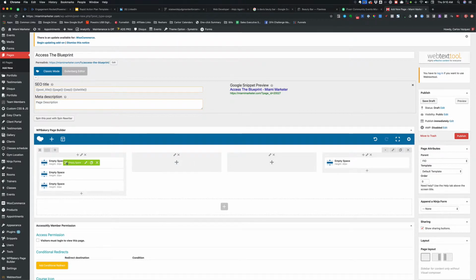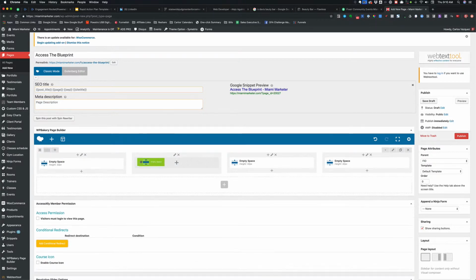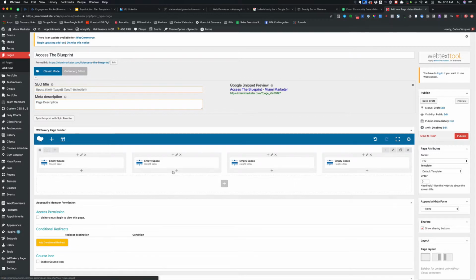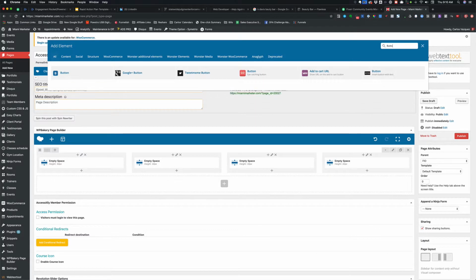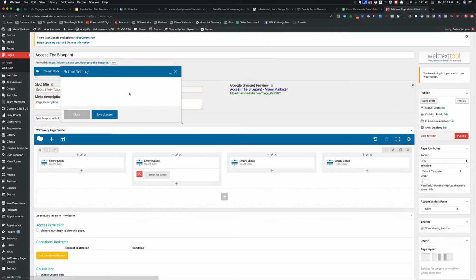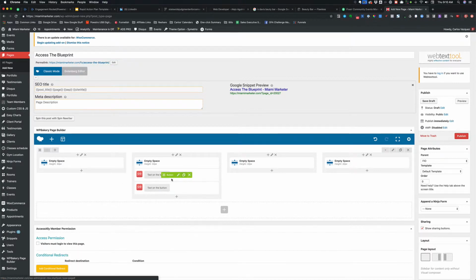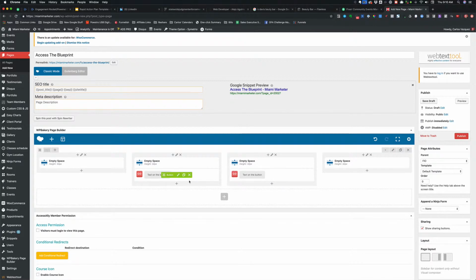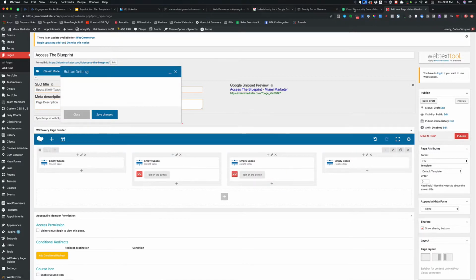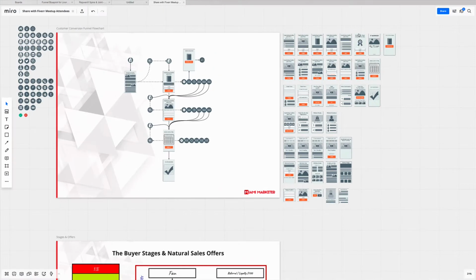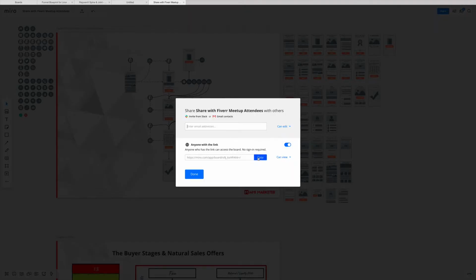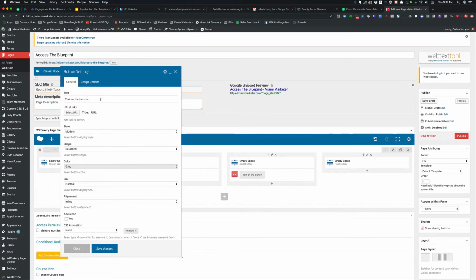And this is kind of boring, or this is really fun for you. You get to see behind the scenes. We're going to go like that, and I'm going to put the button right over here. So button. We're going to do an eye-catching button. Okay. Let's just close that for now, and I'm going to duplicate that because I'm just creating the structure of what I'm trying to do. So this one is going to link to the board. I'm going to click on this right here and click on this. All right. Copy.